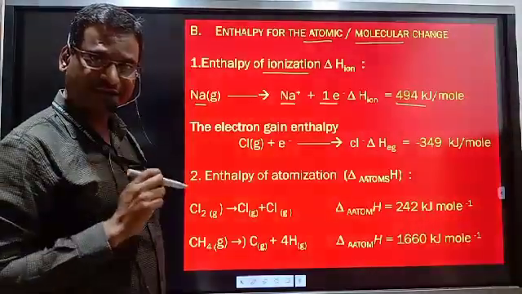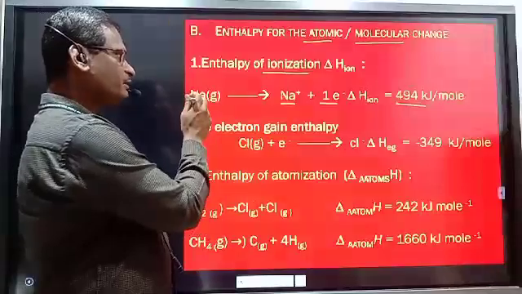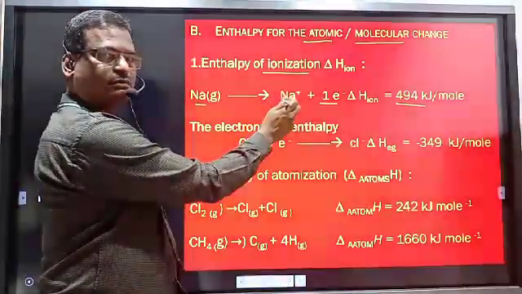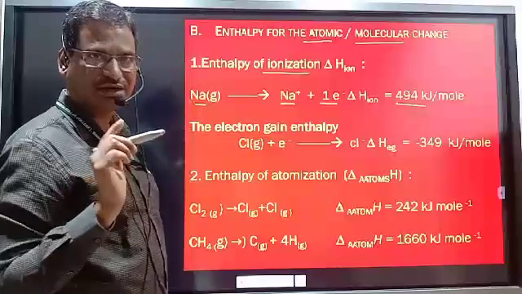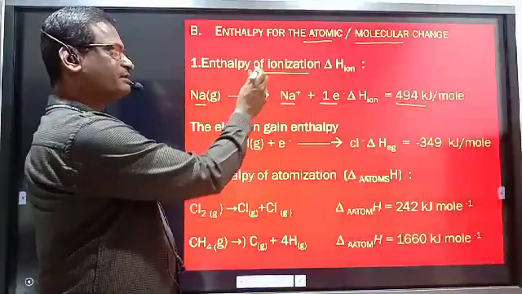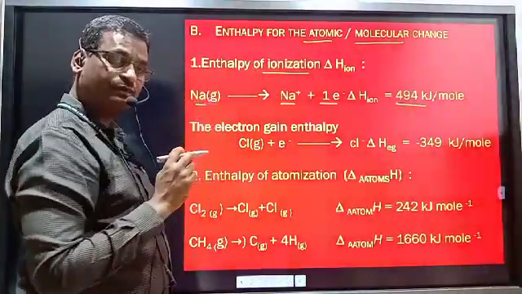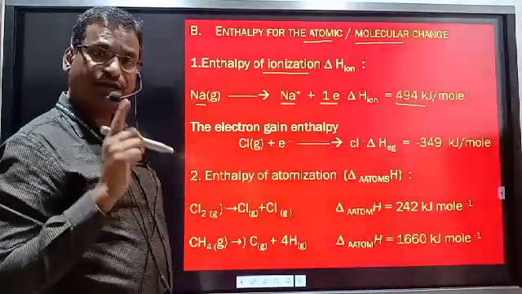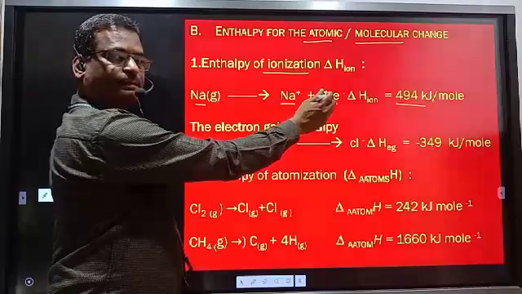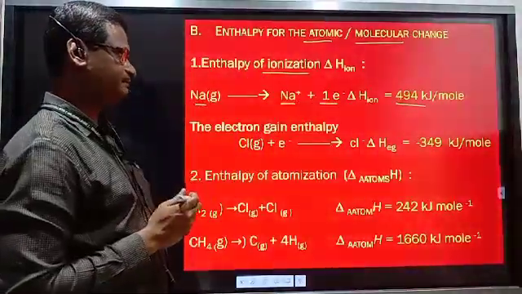So, the enthalpy change whenever all atoms present in 1 mole of atoms are converted to ions at constant temperature and pressure. See, every time the definitions are the same. What is enthalpy of ionization? It is the enthalpy change whenever all atoms present in 1 mole of atoms are converted to ions by loss of electrons.